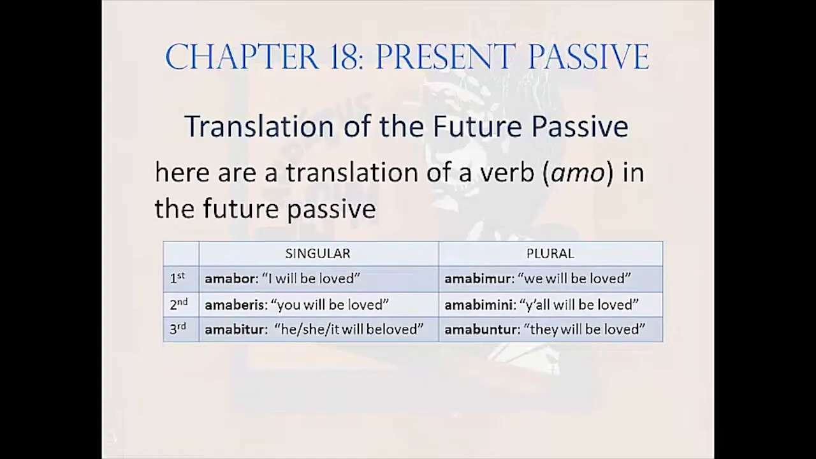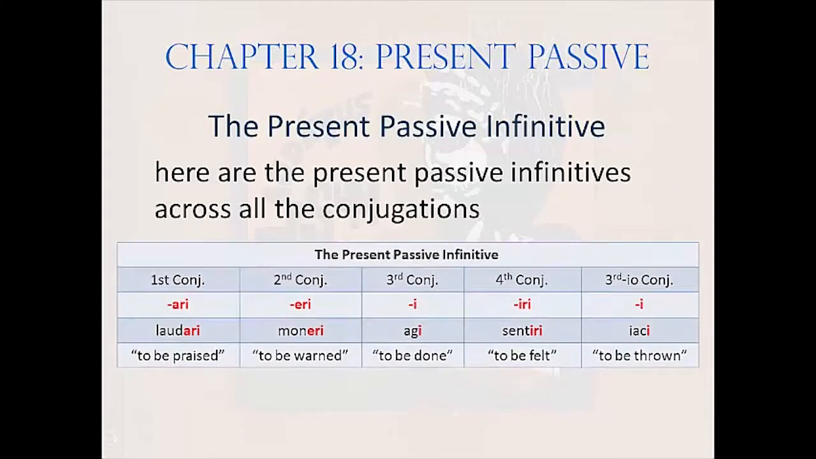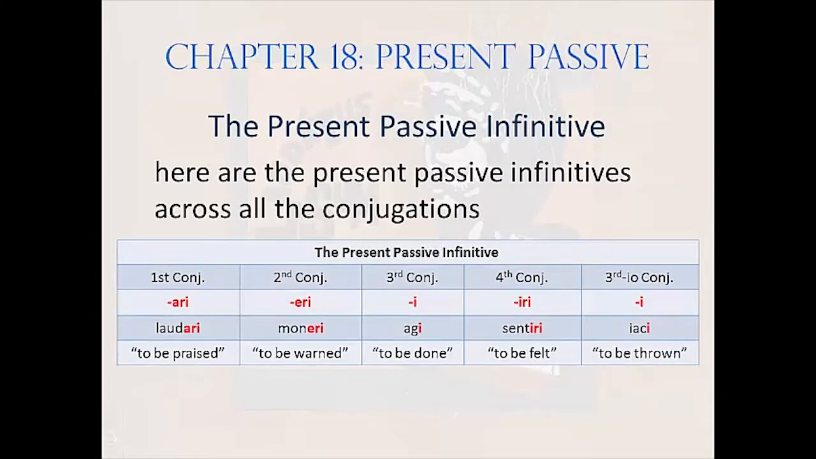The future passive translates as follows: I will be loved, you will be loved, he, she, it will be loved, and so on, translations which apply to the other conjugations as well. In addition to finite forms, present infinitives can also be passive. Here are the endings for the present passive infinitive in all 5 conjugations. In first conjugation, present passive infinitives end -ari, producing forms like laudari, meaning to be praised,